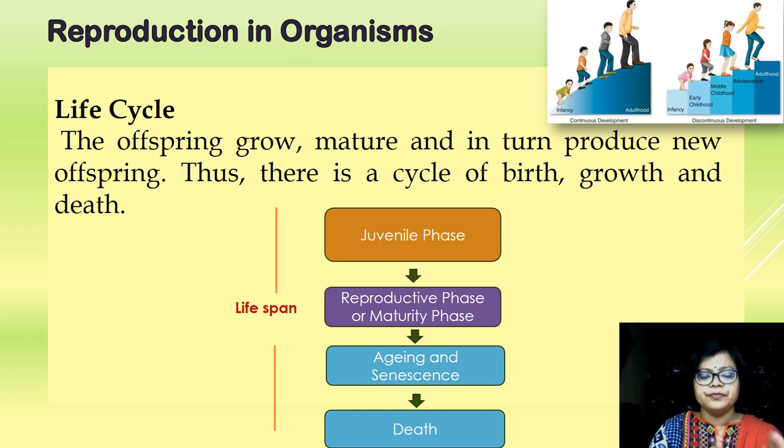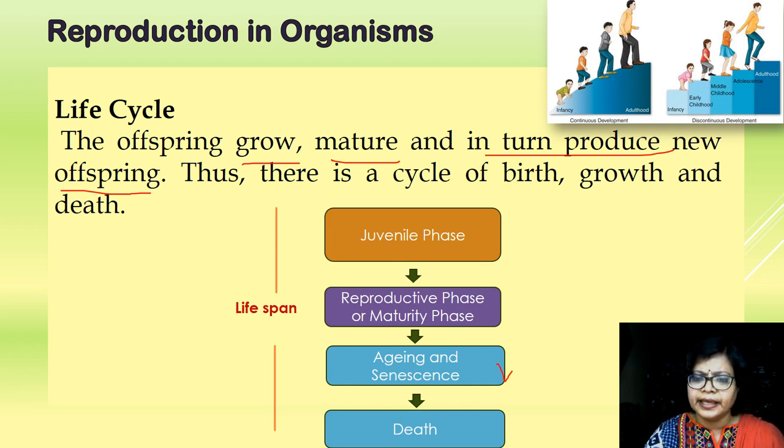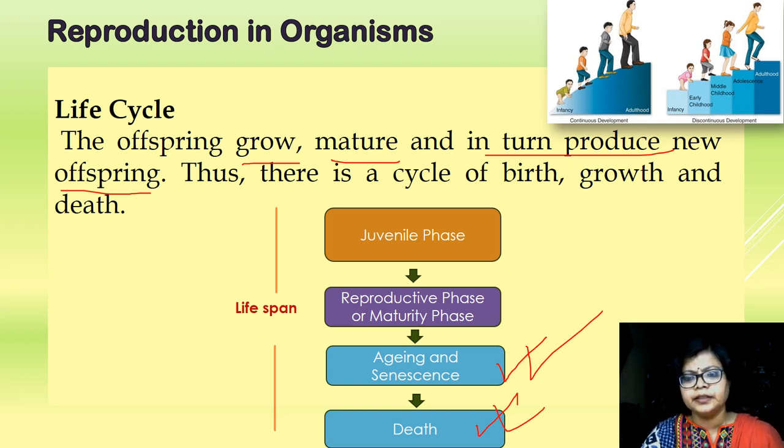Lifespan and the life cycle. The period between the birth and the death is the life cycle, and in this period the organisms grow, mature, and in turn they produce new offspring, which is called reproduction, and then they enter into the aging or the senescence period, where the metabolic reaction gets reduced, and then at the end the organisms die. That is the total lifespan, the life cycle. Juvenile phase, then the reproductive phase or the maturity phase, then aging, then the death, and in between the birth and the death we find all these stages.